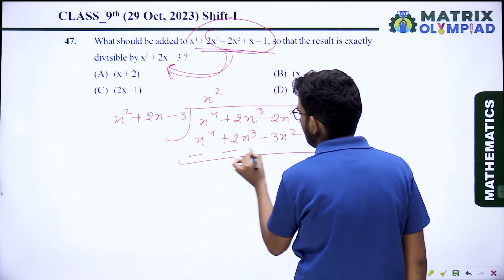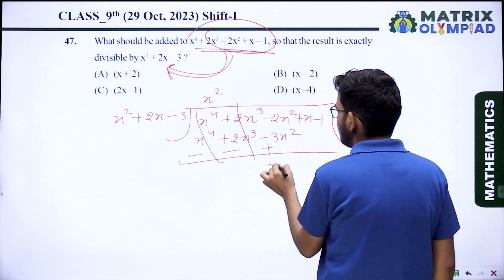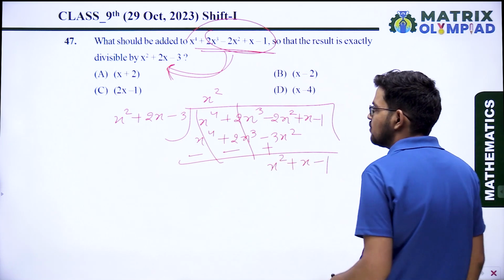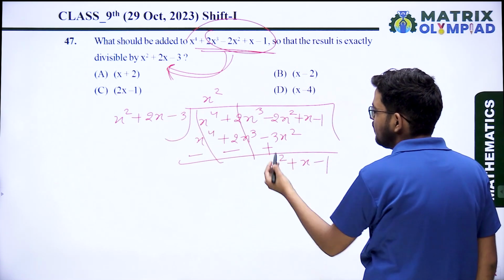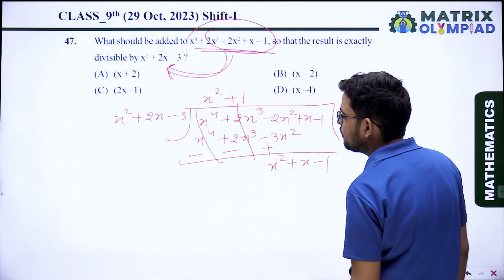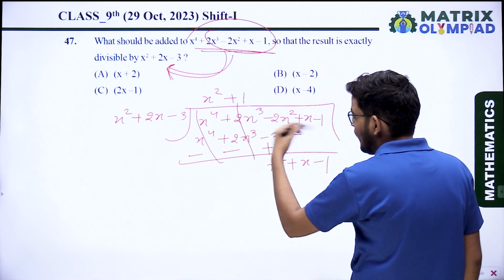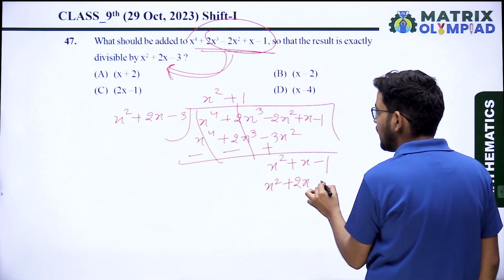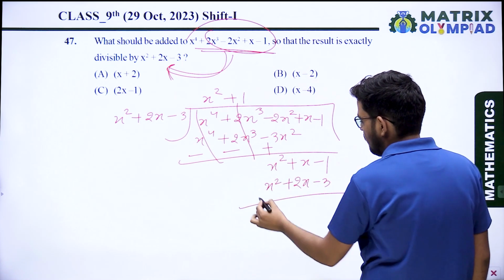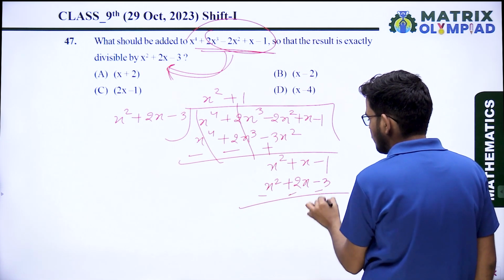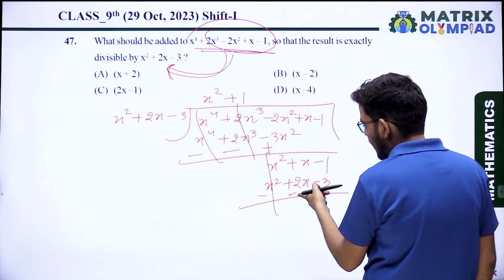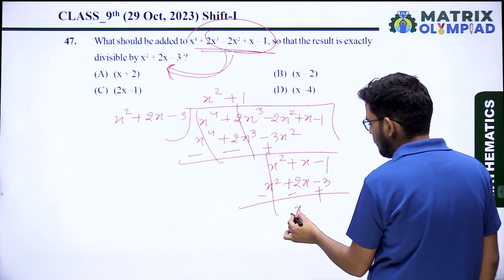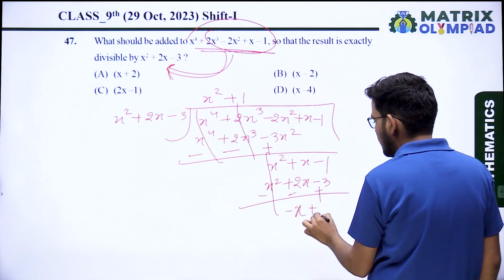When you subtract, that will be x square plus x minus 1. Again, when you divide, that will be one time x square plus 2x minus 3. When we subtract again, that will be minus 2x plus x, that is minus x, and plus 2.